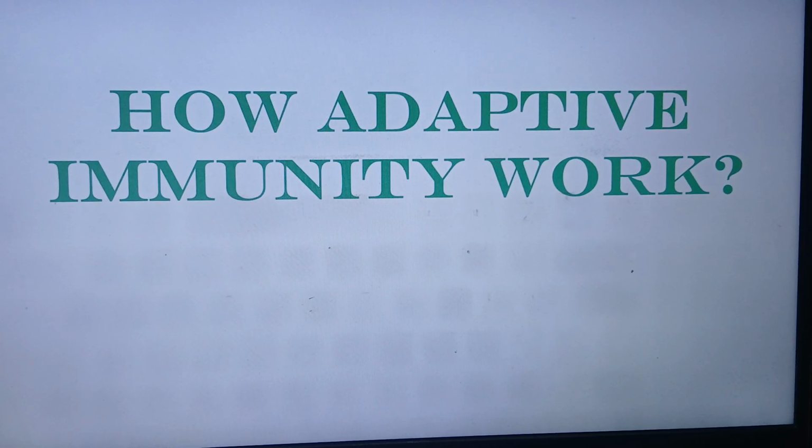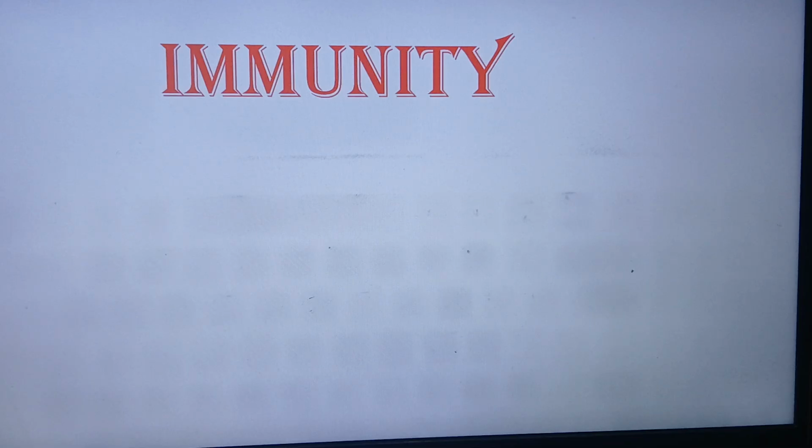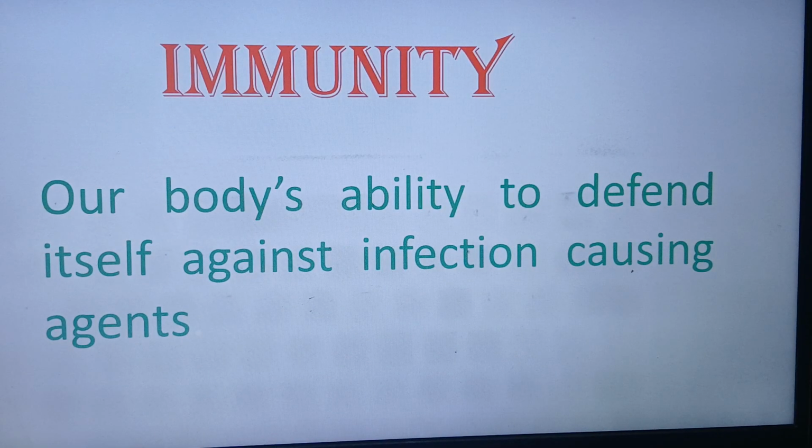So our topic is how adaptive immunity works. Before understanding the concept of adaptive immunity, let us first understand what immunity is. Immunity is the ability of our body by help of which we can defend ourselves against various types of infection causing agents.